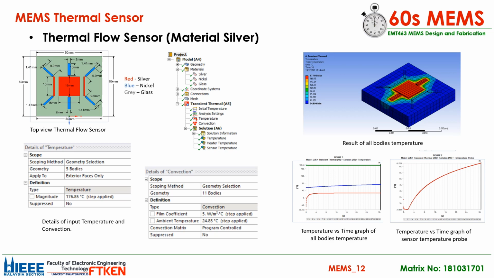The initial temperature is 24.85 degrees Celsius and the temperature applied on the heater is 176.85 degrees Celsius. For the convection, the film coefficient is 5 W/m² degrees Celsius and the ambient temperature is 24.85 degrees Celsius, which is the same as the initial temperature. From the simulation result, the temperature versus time graph of all bodies shows three output graphs, that is, minimum temperature, average temperature and maximum temperature.